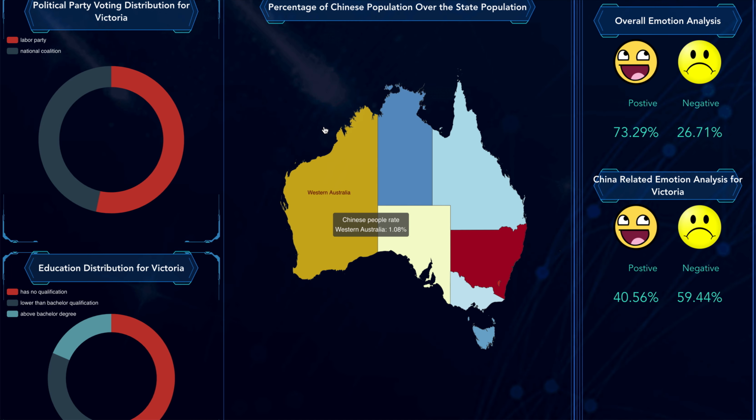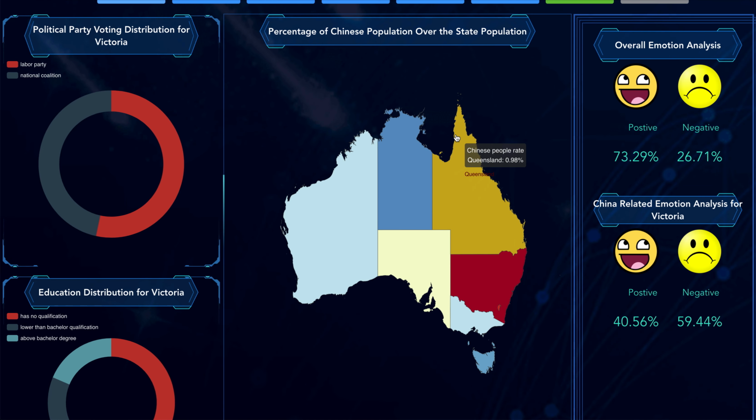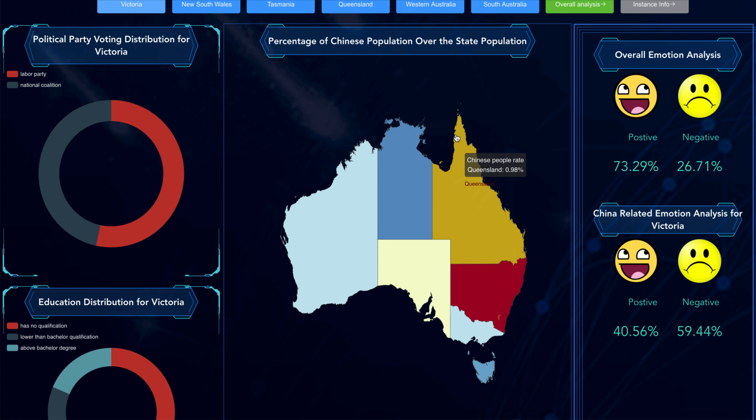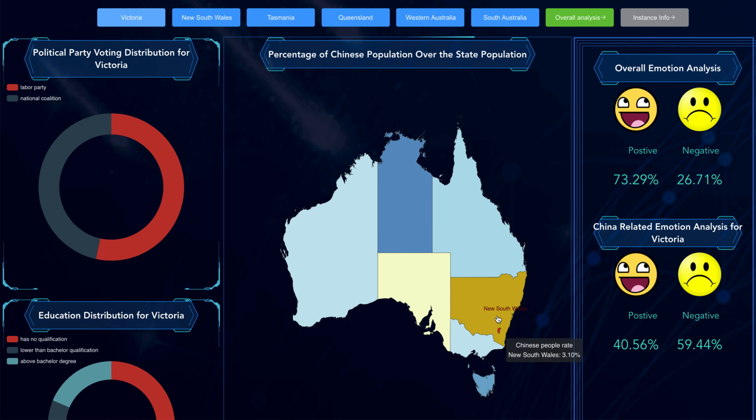Now let's move to the map in the center. This map will show the Chinese population for each state. So we can interact with the map to get specific information for the state. For example, let's look at the Northern Territory. The Chinese population there is around 0.47%. While let's look at New South Wales, they have the most Chinese population, which is around 3.1%. So people can interact with the map to get specific data for each state.